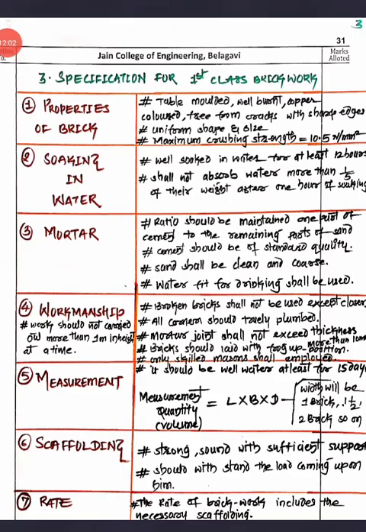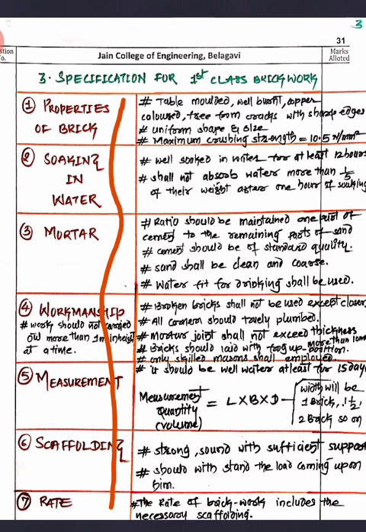Well friends, the next specification item is first class brickwork, and this is one of my favorite specifications, which I really enjoyed writing in my college days. So I have written the sequence of brickwork. You know how it is going to be laid at the site. You should know the properties of a brick. You should bring good quality bricks. Then you should soak those bricks. Then prepare a mortar.